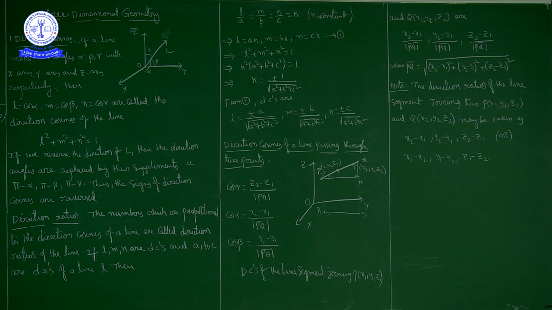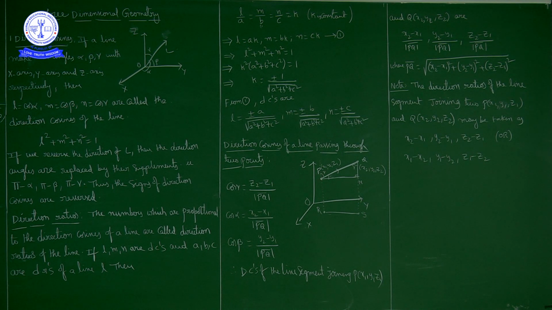But this is regarding direction cosines and direction ratios. Next, direction cosines of a line passing through 2 points. Direction cosines of a line passing through 2 points. Okay. X-axis, Y-axis and Z-axis.